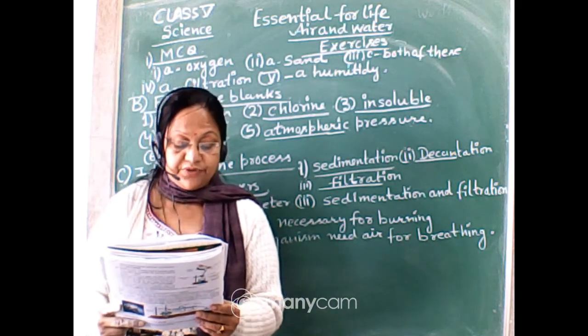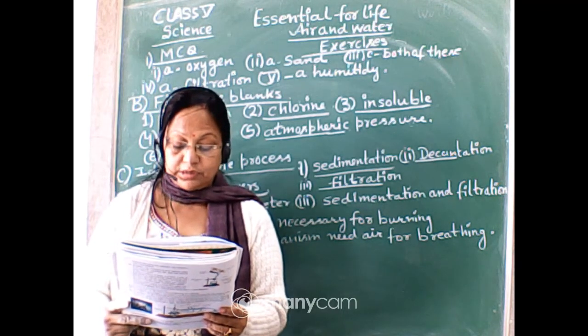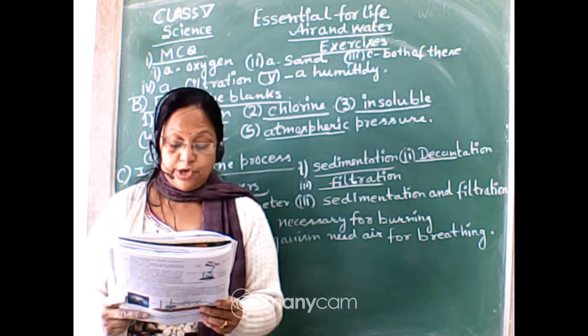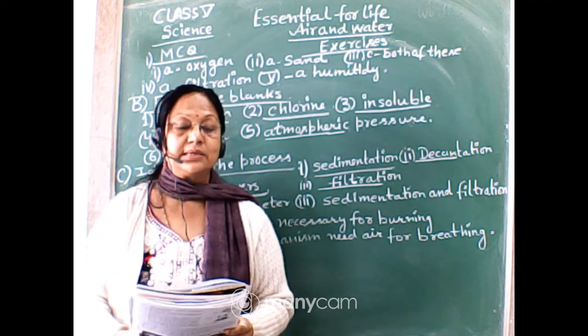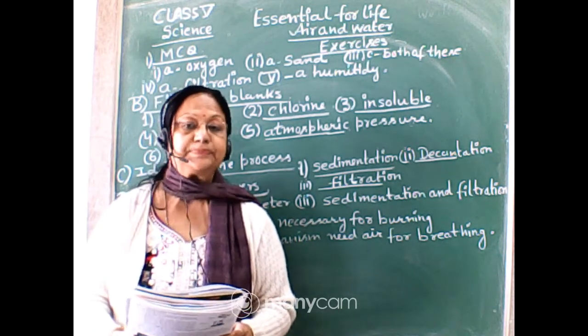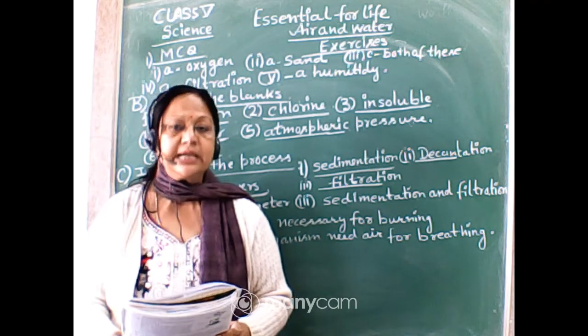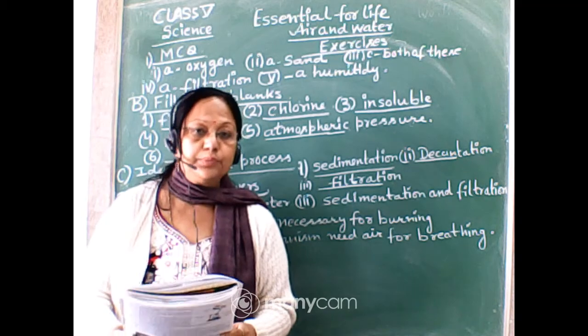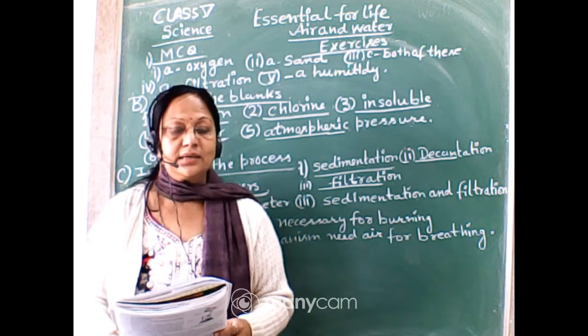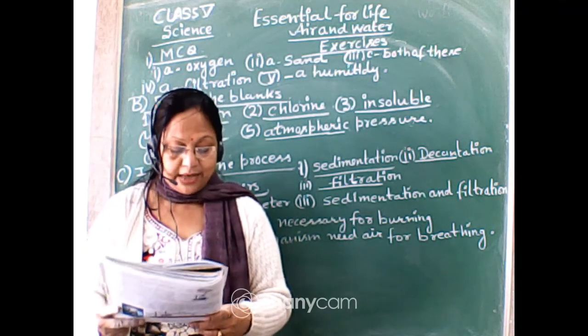Now question 5, what is the amount of water present in the air called? Humidity, pressure and barometer. It should be humidity. We know the percentage of water present in the air is called humidity. That's why in the rainy season we say the weather is so humid, because the presence of water in the air is too much. Now fill in the blanks.